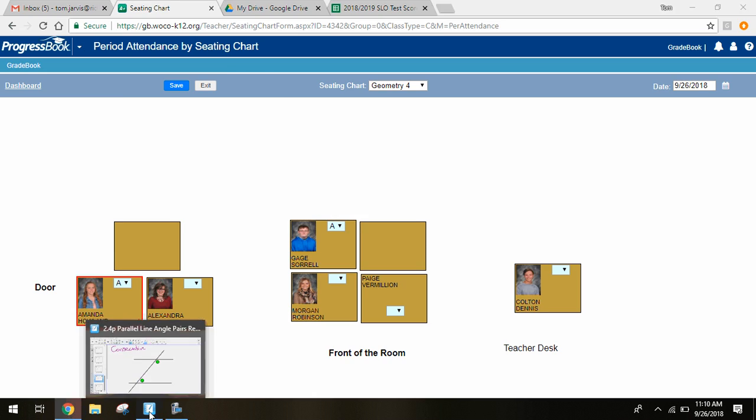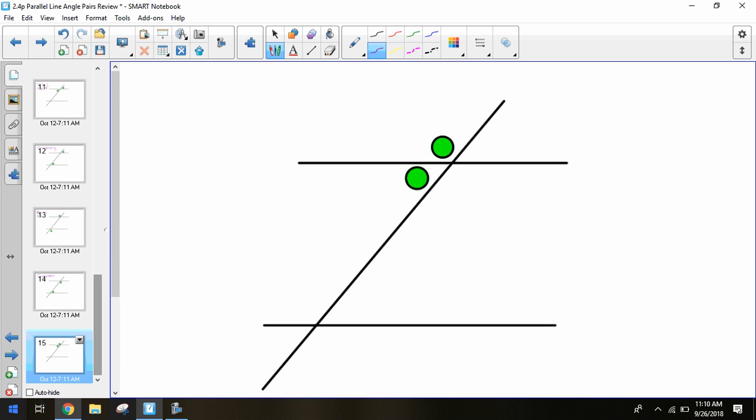One more. If I can go down. Nope, that's not what I want. Here we go. Yes. Alright, think for a moment. Yes, these are supplementary. They're right next to each other. They form a straight line along that transversal. So they would fall next to each other. Right. So that's where we're going to stop this practice on the board. We're going to do a sort of puzzle thing.